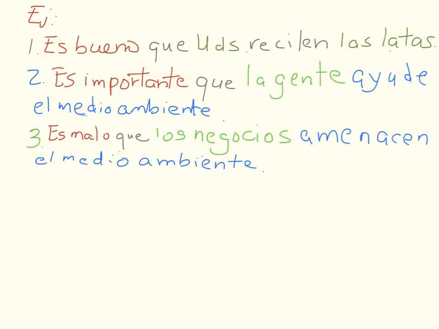So here you see some examples. Pay close attention to the different colors. Sentence number 1. Es bueno que ustedes reciclen las latas. As you can see, in red is the impersonal expression. Then you have que in brown. And you have the second subject, ustedes, in green. And your verb, reciclar, reciclen.